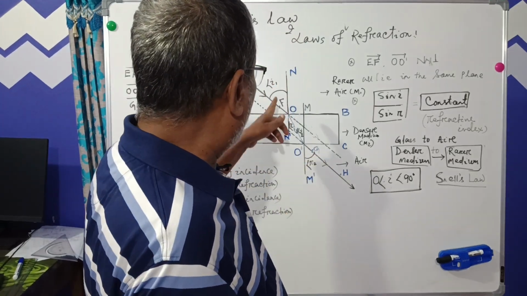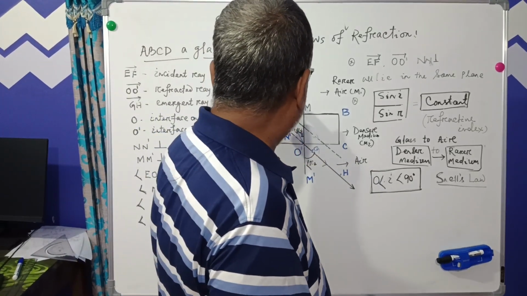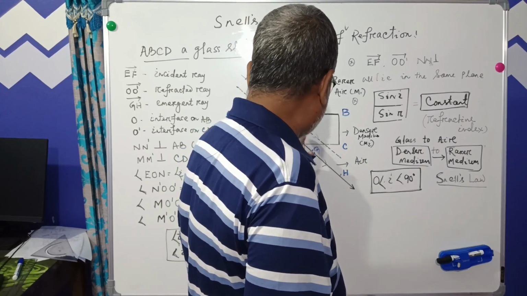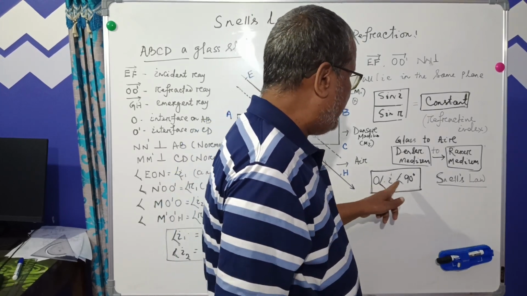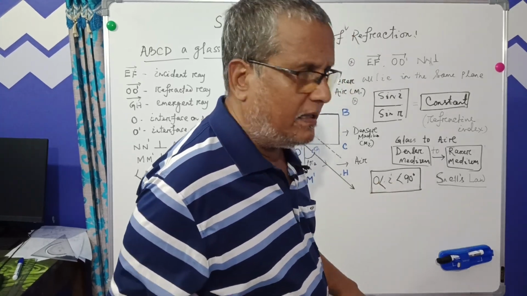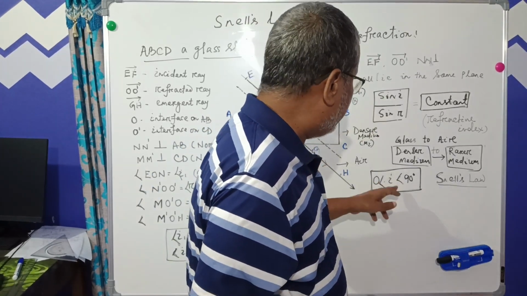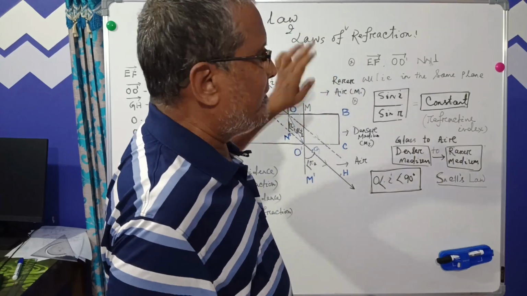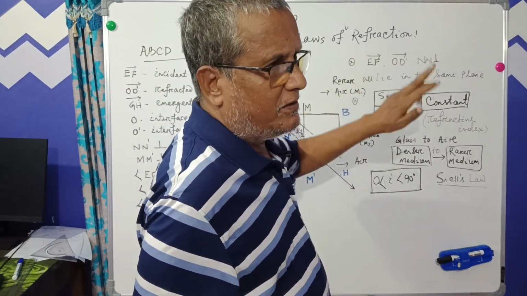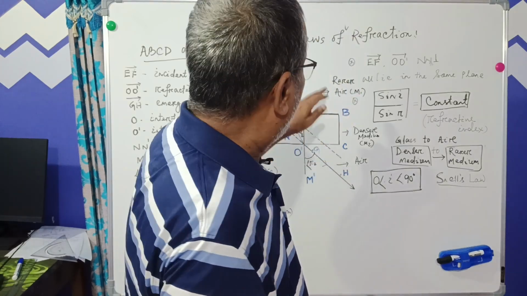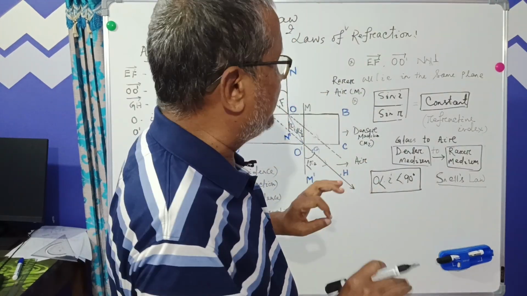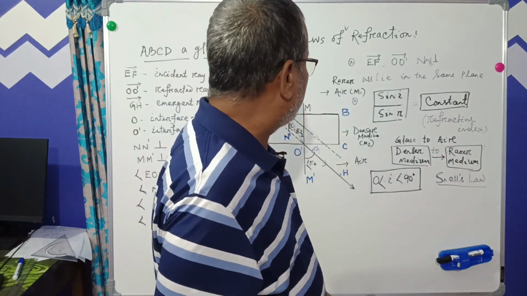The condition is that the angle of incidence and angle of refraction should be in the range greater than 0 degree and less than 90 degrees. This is called Snell's law. So Snell's law is a part of the laws of refraction. There are two laws, and you have to record it, note it, copy it. The two laws of refraction.